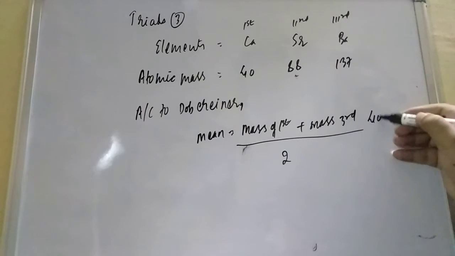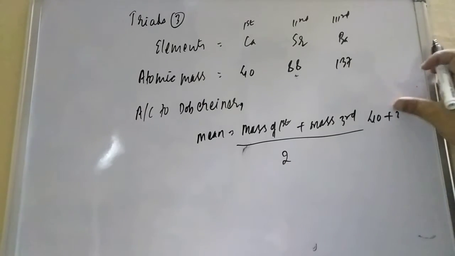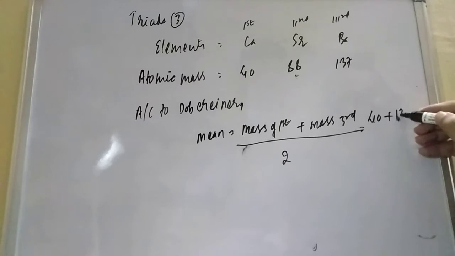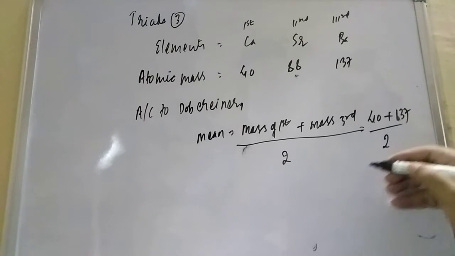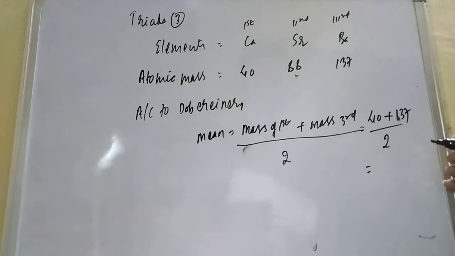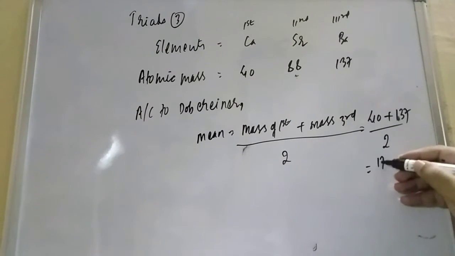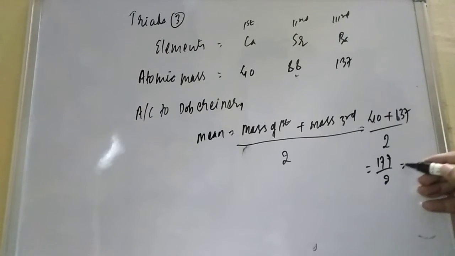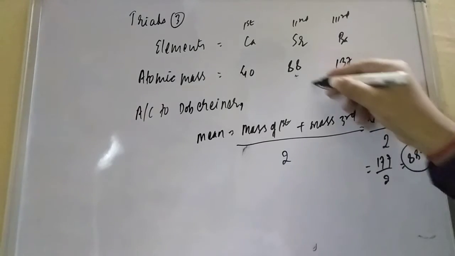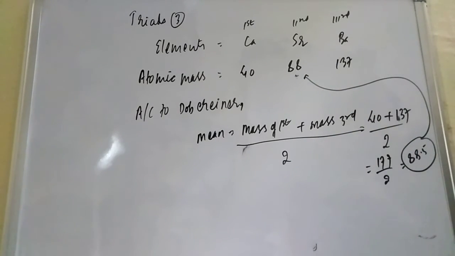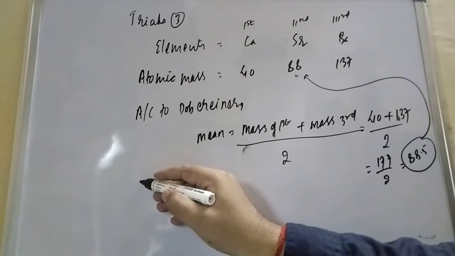So the mass of the first, 40, plus 137, by 2. If you add this, it will come 177 by 2, and if you divide this, it is coming 88.5, and 88.5 is equal to the mass of the second element. So this is also a triad. So he gave 3 triads, but this is also applicable for a few other elements like that.